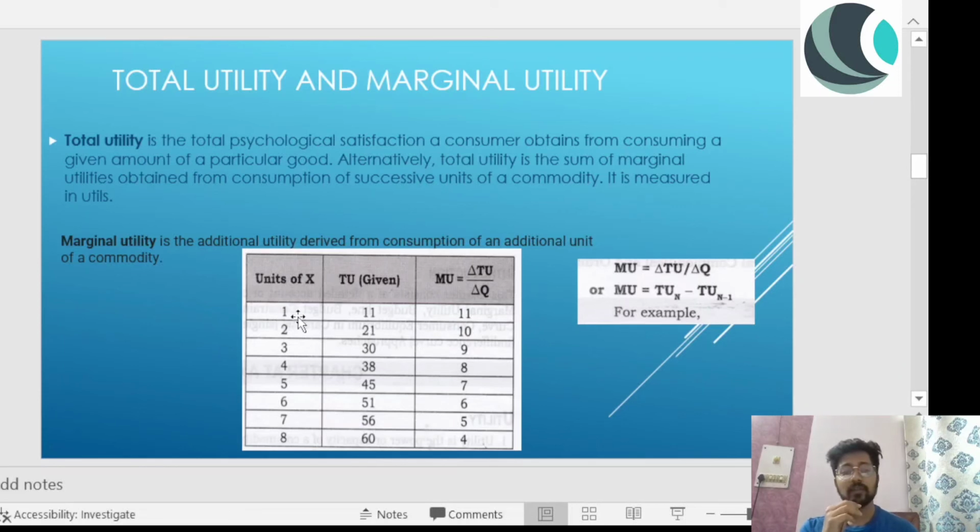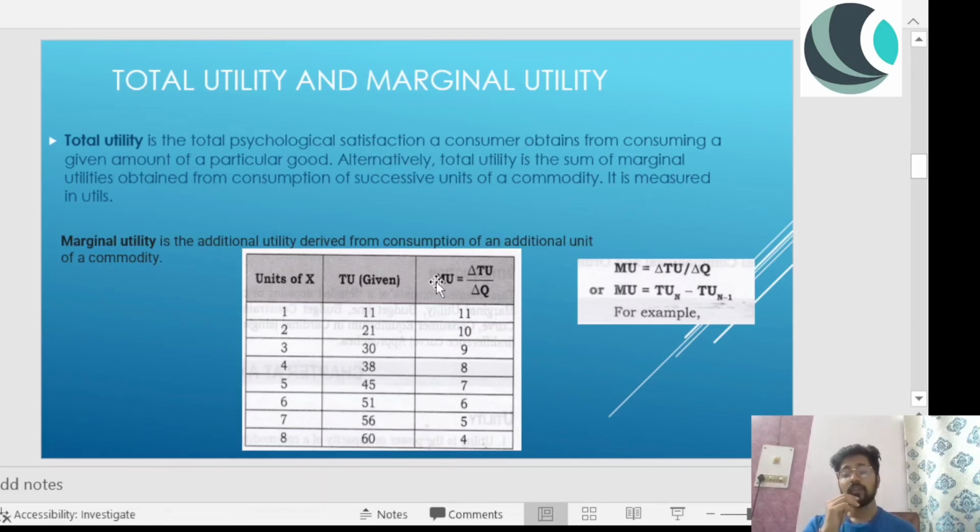If I'm consuming only one unit of product X, then my utility is 11. If I'm consuming 2 units of X, my total utility is 21, and then 30, 38 corresponding to the unit numbers, and after I'm consuming 8 units, my total utility is 60.